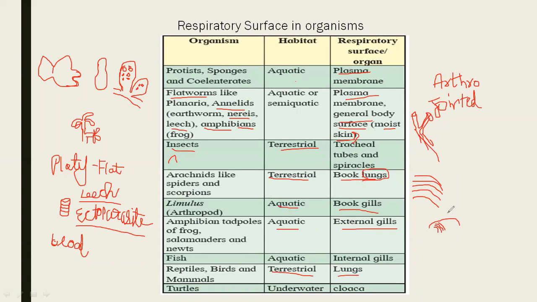So these are the different types of respiratory organs present in different types of organisms. Here in amphibians, birds, reptiles, respiration occurs with the help of lungs. Turtles which are under water respire with the help of cloaca.